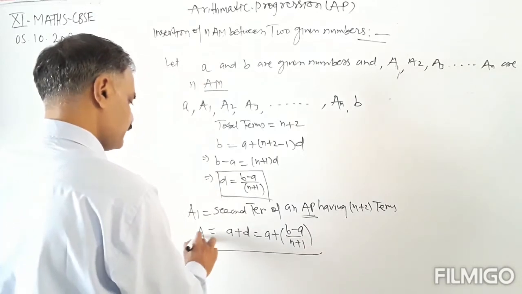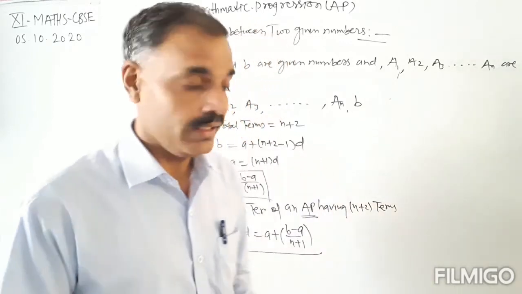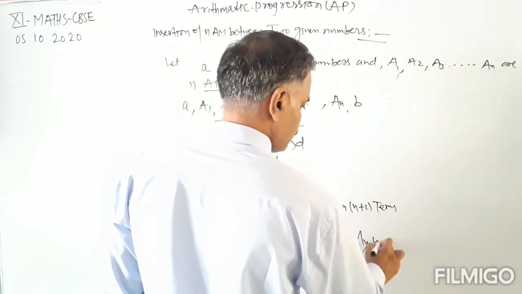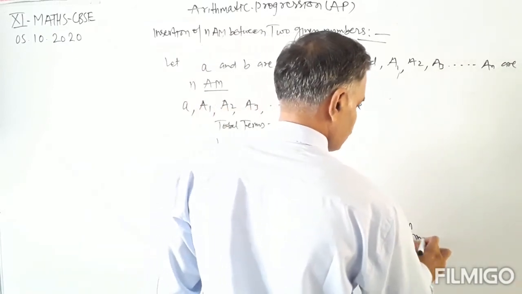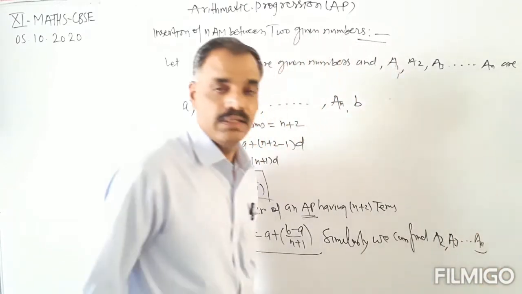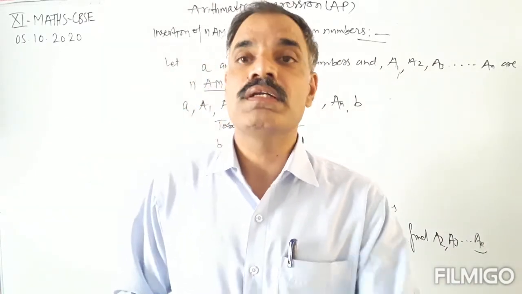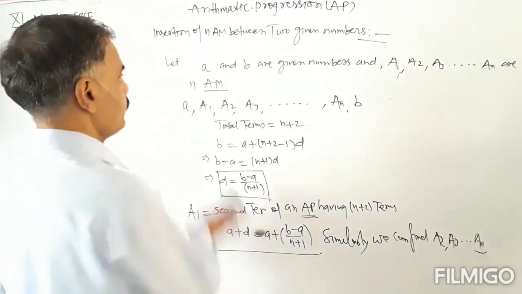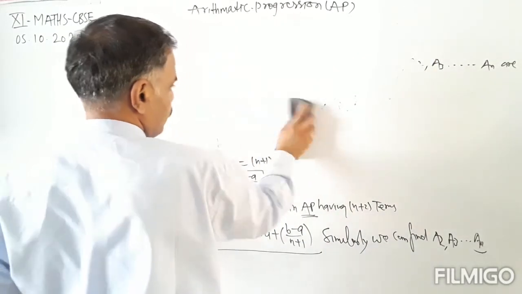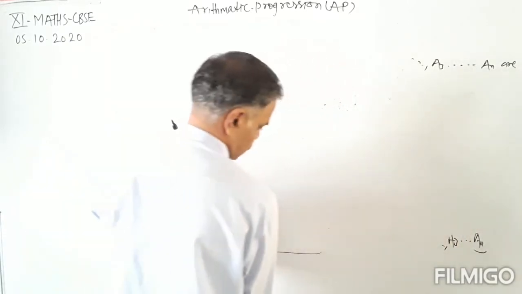So in this way we can find A1, and similarly we can find A2, A3 and so on up to An. In this way we can insert n arithmetic means between two given numbers. So this was the insertion of n arithmetic means between two given numbers.